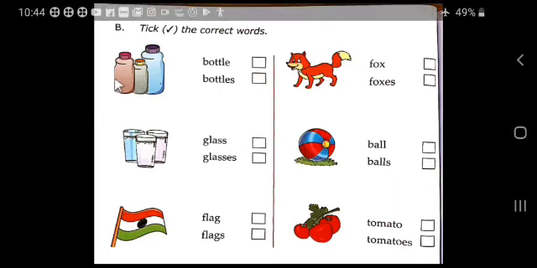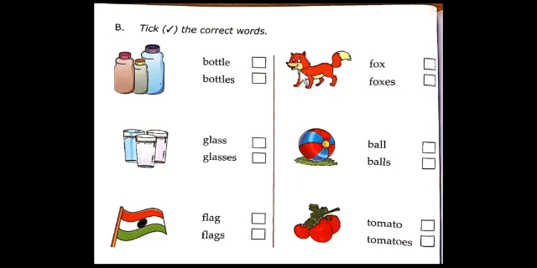Next, the second one. What is this? It is a fox. Have you seen the fox? How many foxes are you looking at here? Only one fox. So which is the correct one? This, fox. Here tick the right mark. Not foxes. If you were looking at more than one fox, you could tick the other word, not this one. Now there is only one fox, so we say fox.